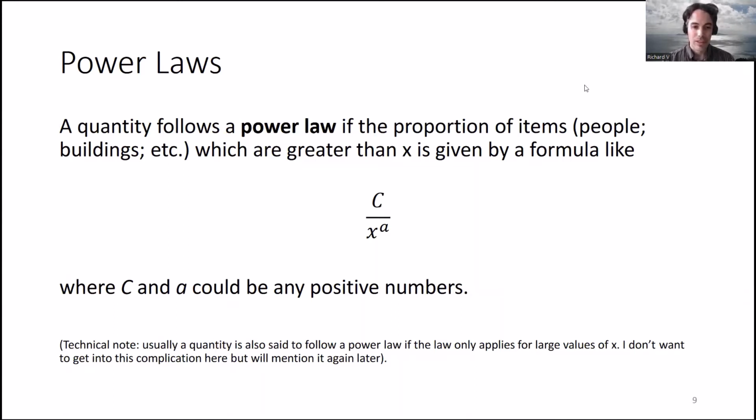A technical note here, usually you say a quantity follows a power law if it's only true when X is big. So you're usually looking just at big values of a quantity. So for example, in the case of buildings in Hong Kong, we looked at the 500 tallest buildings and we showed that there was some kind of pattern behind that. But that pattern wouldn't necessarily hold if we looked at shorter buildings as well.